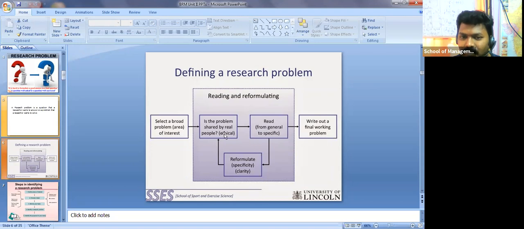Then reformulate for specificity and clarity on that broad area. Identify one particular problem which you specifically want to work on. Then finally you write out a final working problem. This is your problem.